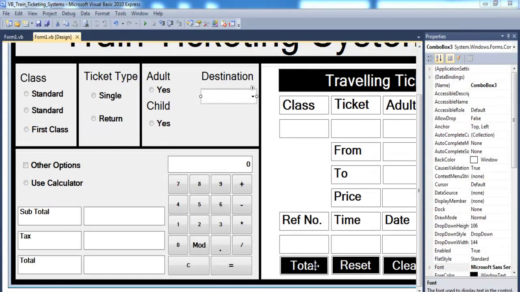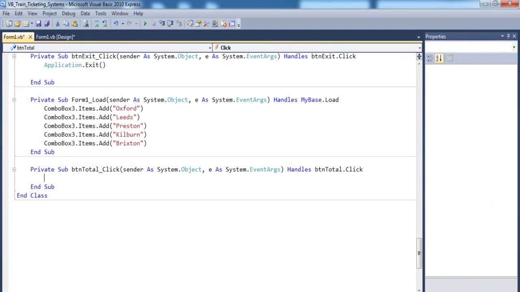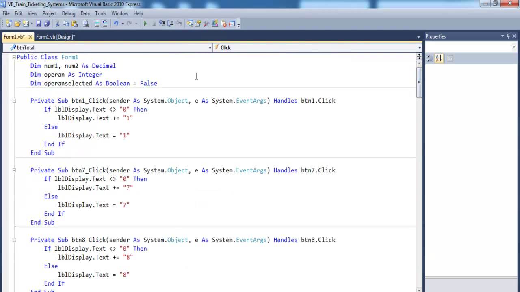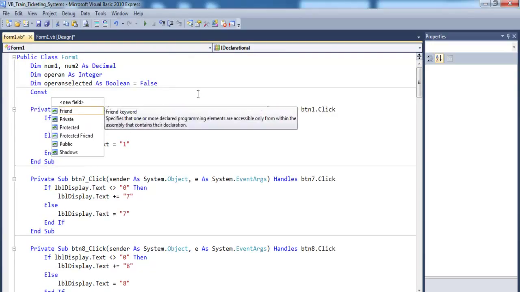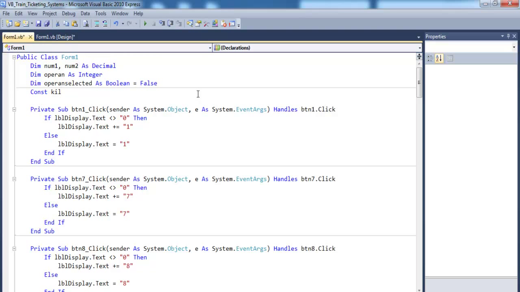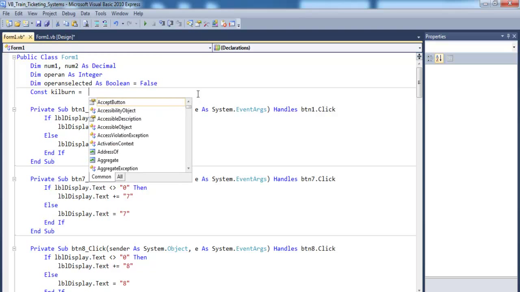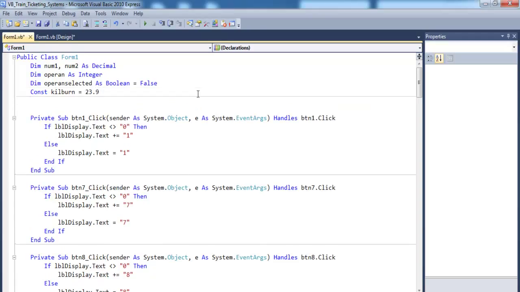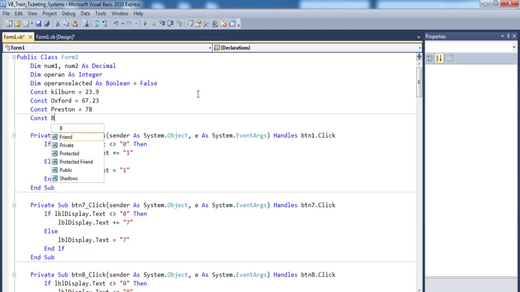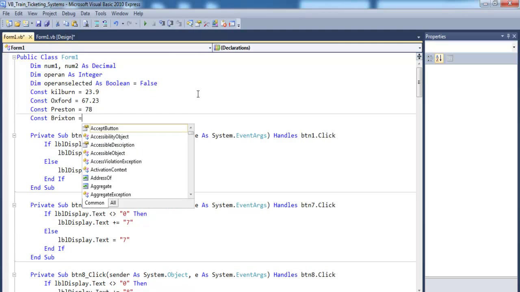So let's double click on total. Okay, before we start the coding of this total, I think we're going to have to declare some variables or some constants here. So let's say constant Kilburn equals 23.9 and constant Brixton.